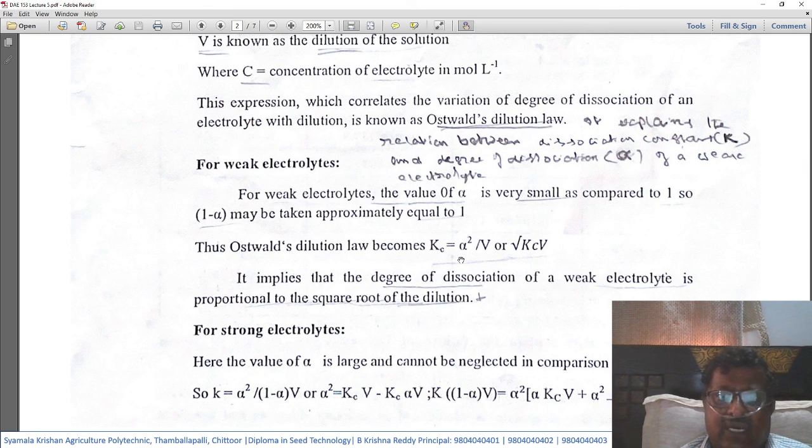Let us see how Ostwald's dilution law applies to strong electrolytes. Here the value of alpha is large and cannot be neglected in comparison with 1.